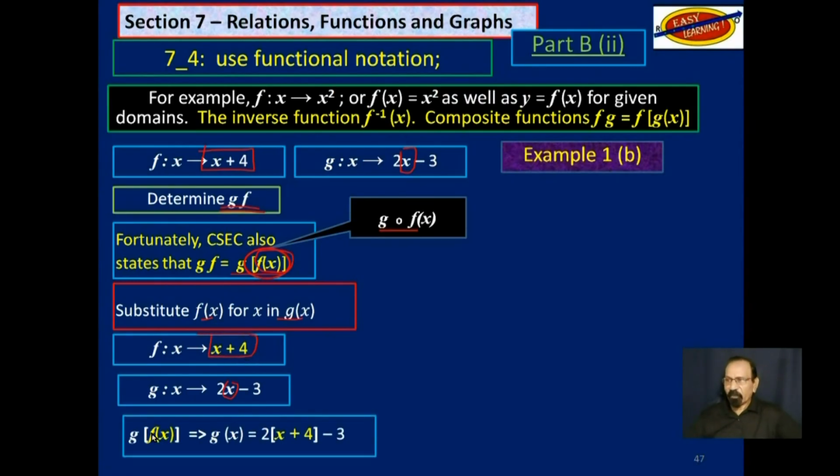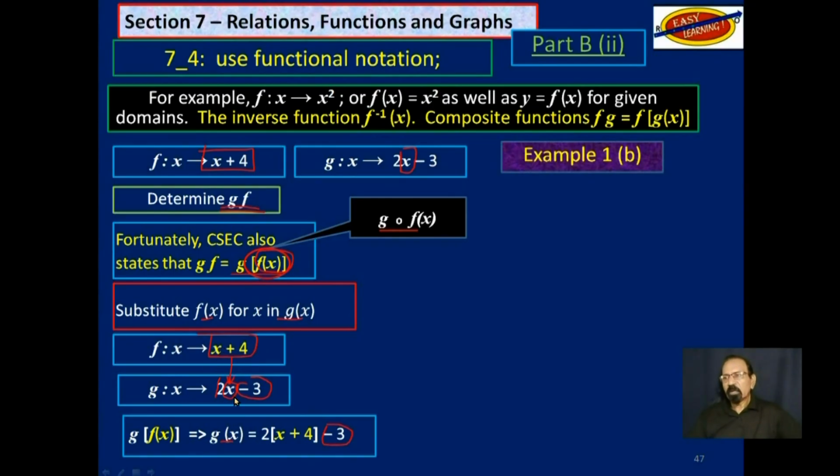So you get g of f of x is equal to gx, and now you maintain that 2, you maintain that minus 3, and all you do is substitute for that x what you have up there.